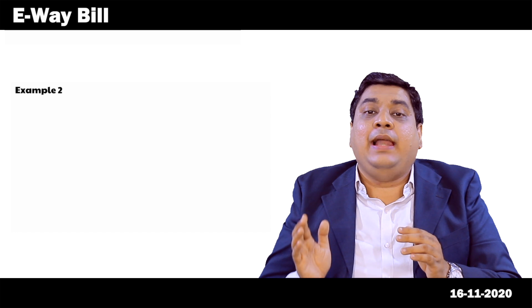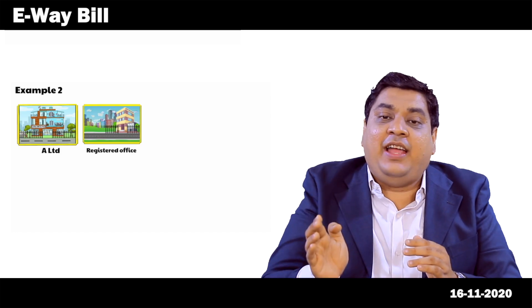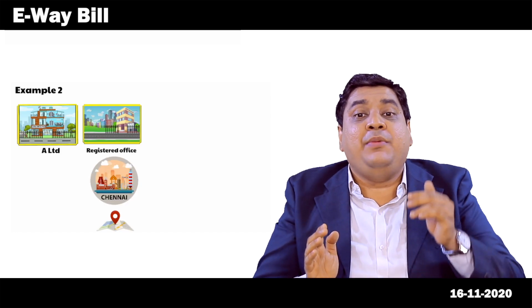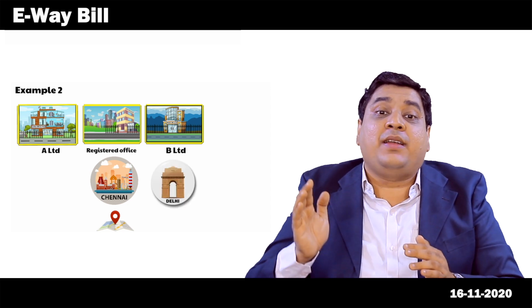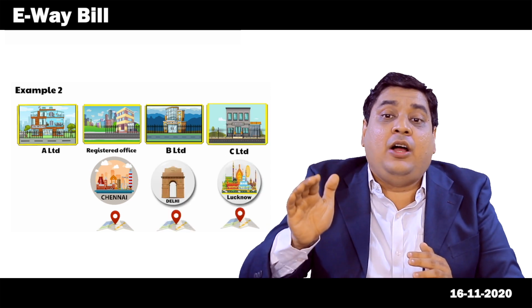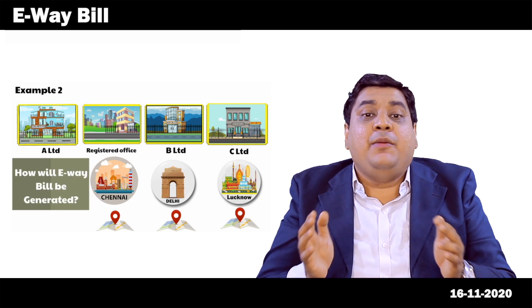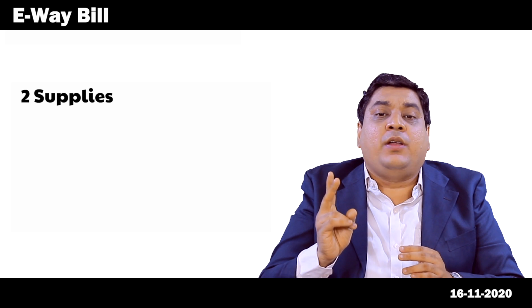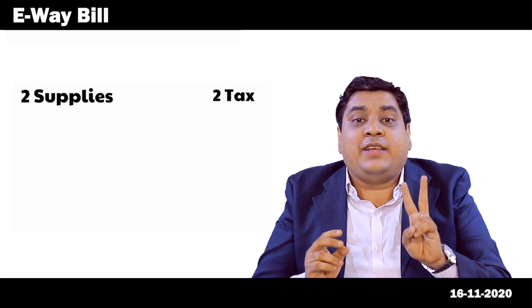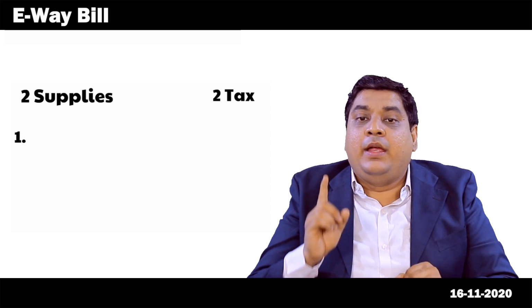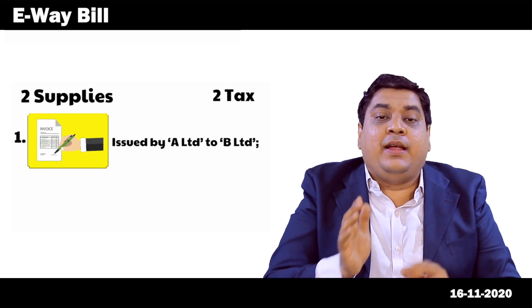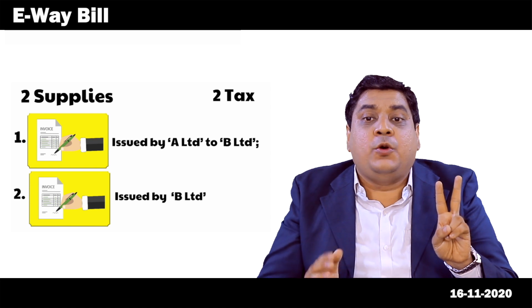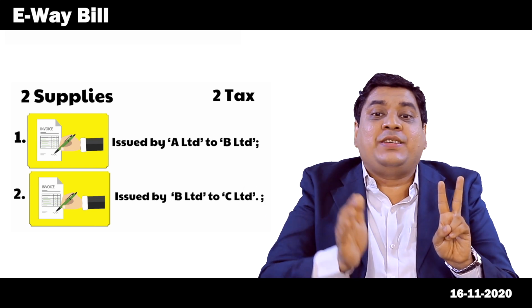Example 2. A Limited has registered office in Chennai. It is selling goods to B Limited, which is in Delhi. But delivery has to be made to customer C Limited in Lucknow. How will Eway Bill be generated? In this scenario, two supplies are involved and accordingly, two tax invoices are to be issued. Invoice 1 issued by A Limited to B Limited. Invoice 2 issued by B Limited to C Limited.